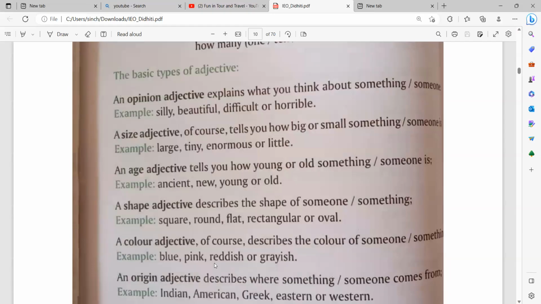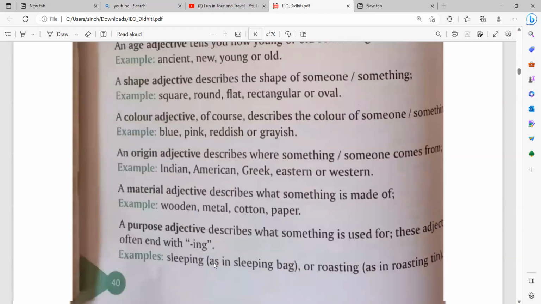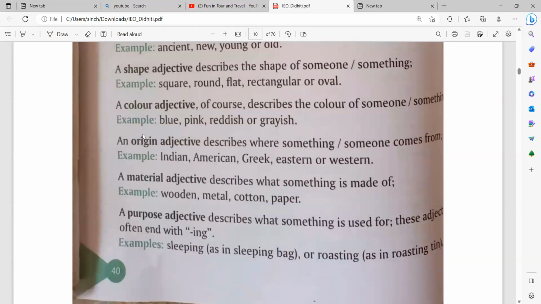A color adjective, of course, describes the color of someone or something. Example, her hair is brown in color. So brown is a color adjective. An origin adjective describes where something or someone comes from. She is Indian. So the origin adjective is Indian. A material adjective describes what something is made of. For example, I am using a wooden pencil now. So wooden is a material adjective.